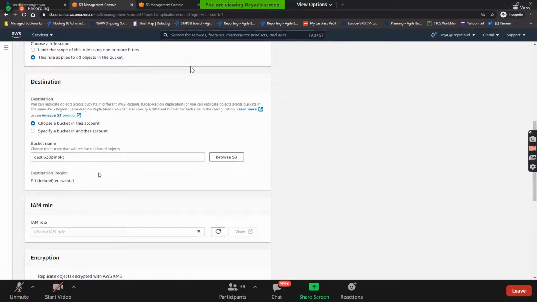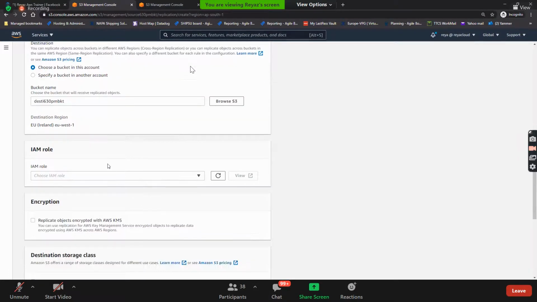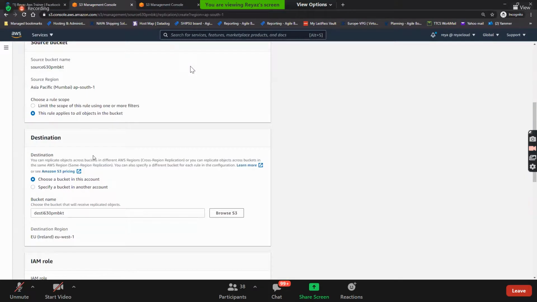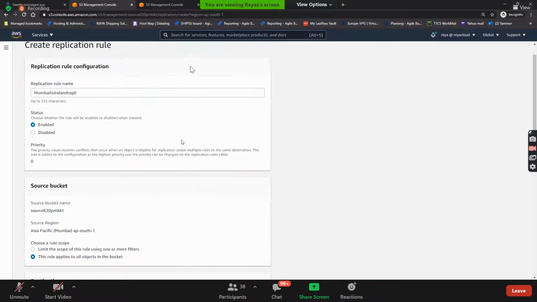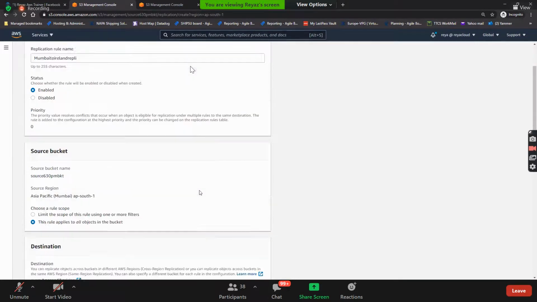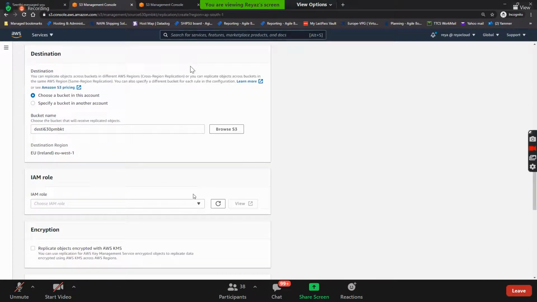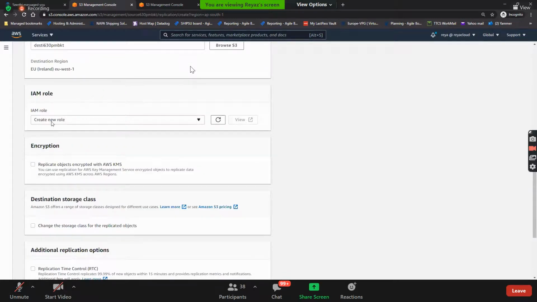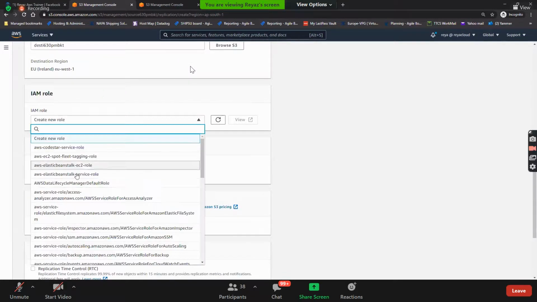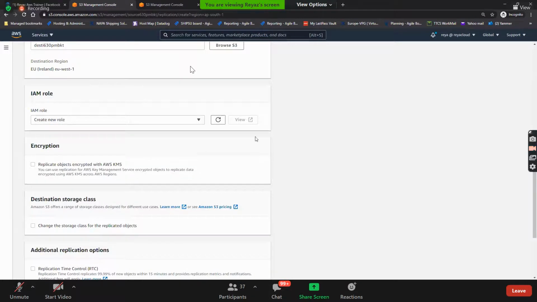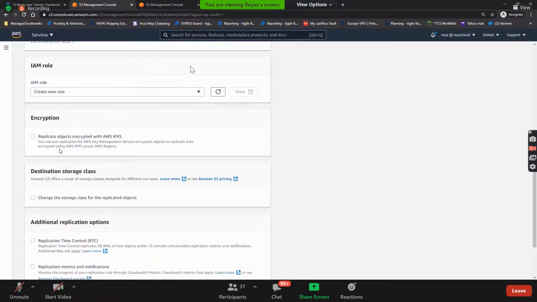Okay. So now, guys, this replication rule should be able to copy the object from one bucket to another bucket, right? That means it should have its own role. In the backend, you can create your own role and attach it, or if you don't want to create it, let it create one by itself. Okay, you understand?